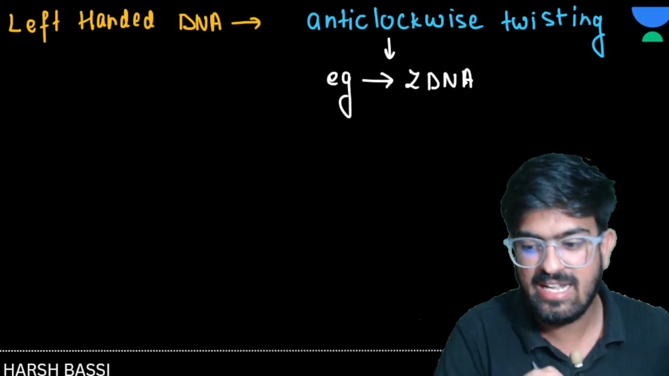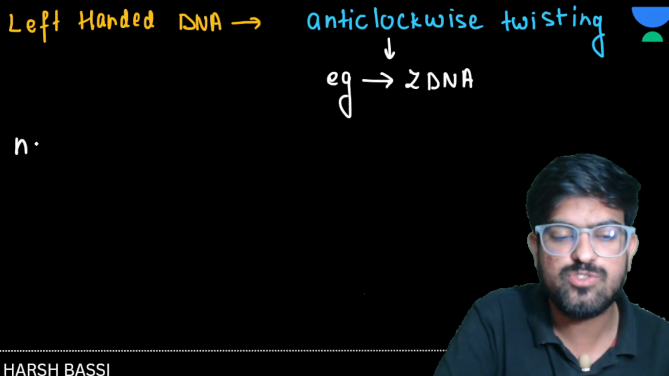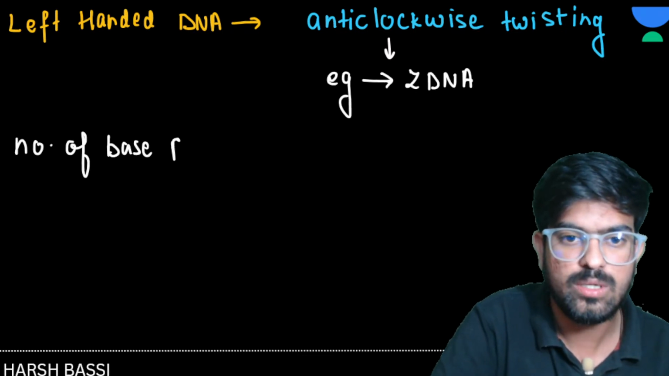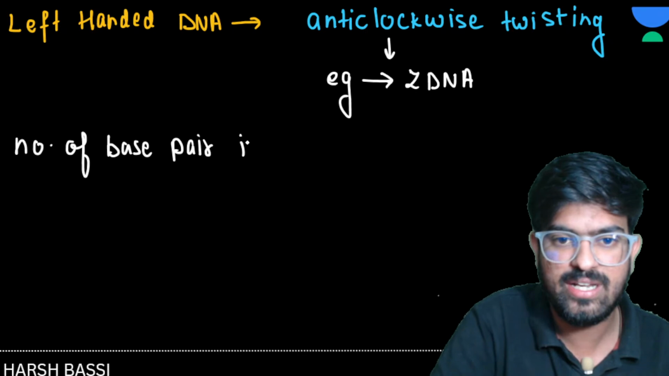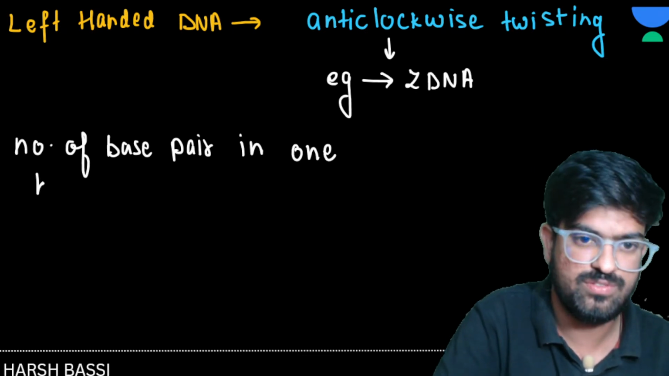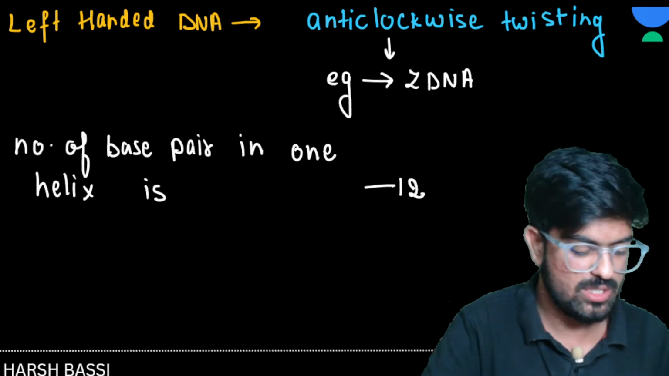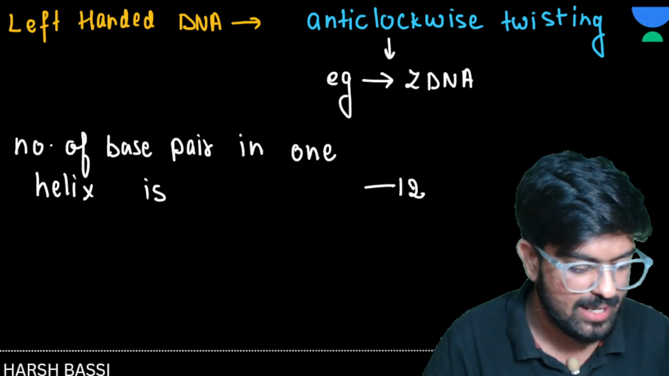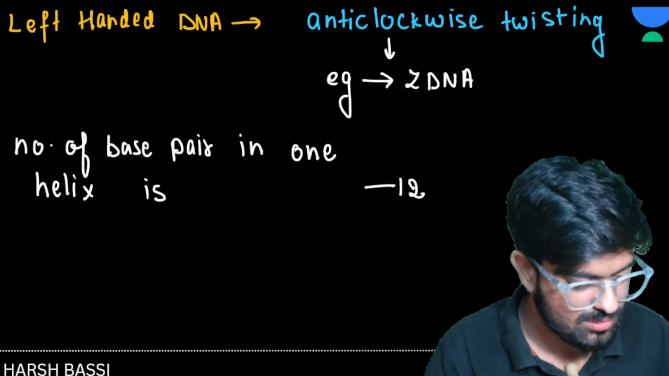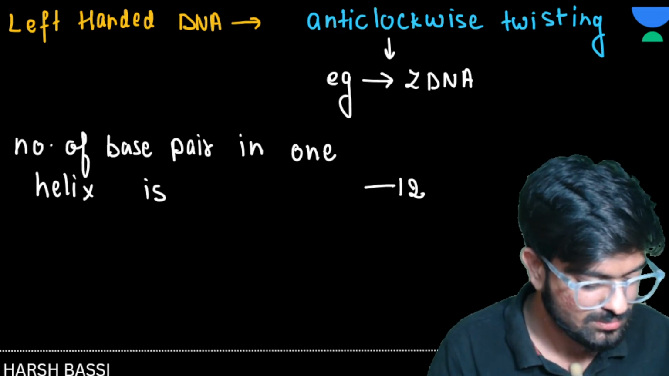Now in left-handed DNA, what you have to remember is the number of base pairs. Just remember the number of base pairs in one helix. The number of base pairs in one helix is 12. In ours it is 10, in this it is 12. Is it understandable, Shivesh, Akshay, J, everyone? Bala seems to have left. Yes or no? Okay, chalo.